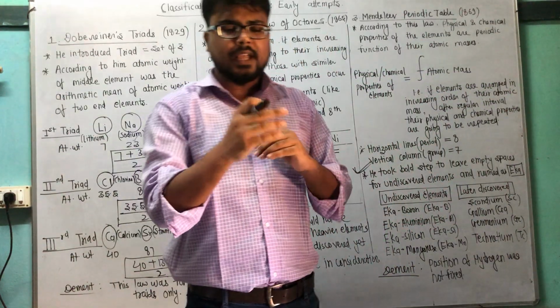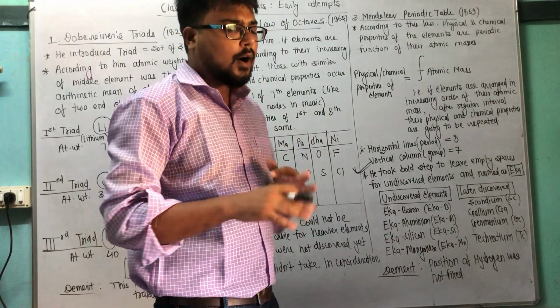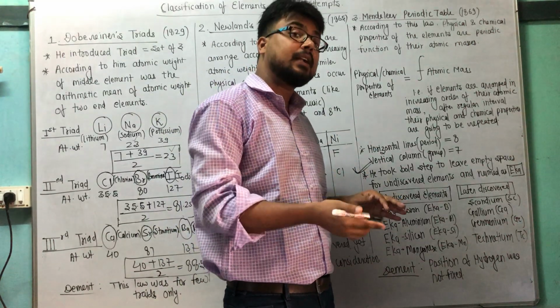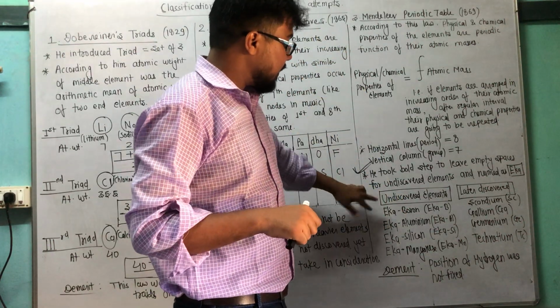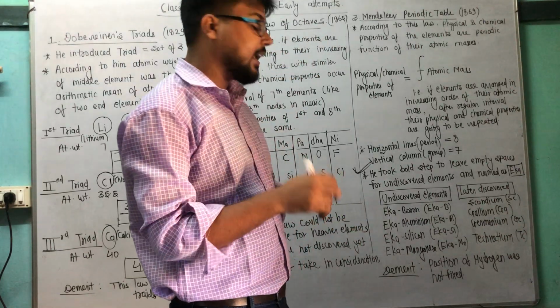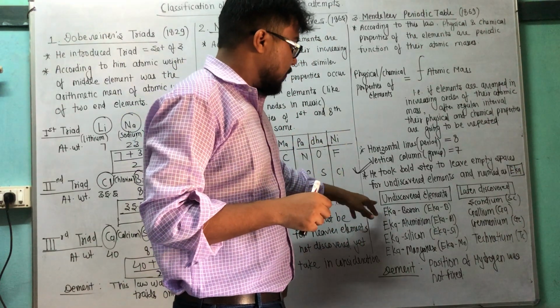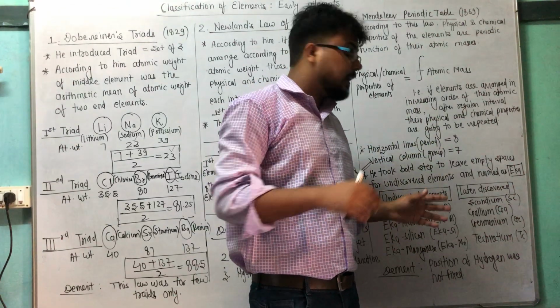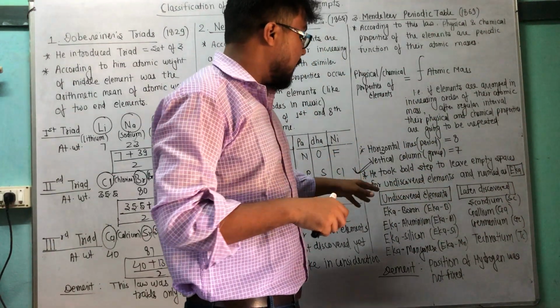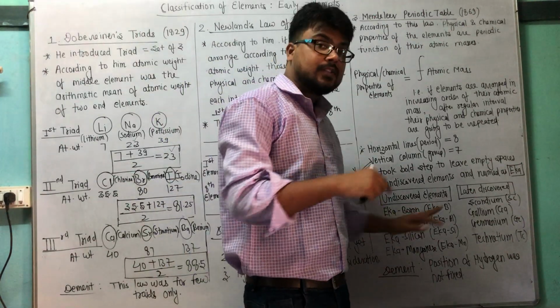Mendeleev was not able to decide the names of the undiscovered elements because these elements were not discovered at the time of Mendeleev. The elements were Eka boron, Eka aluminium, Eka silicon, Eka manganese. Okay. So what were the later discovered elements as per the names given by Mendeleev? Eka boron was discovered later.